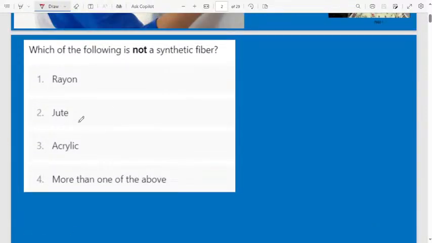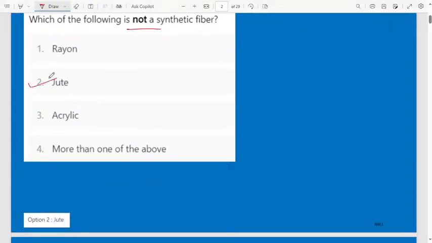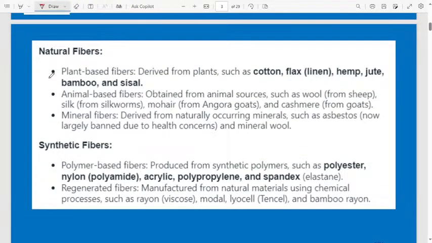Which of the following is not a synthetic fiber? Here they are asking which one is not a synthetic fiber. First option is rayon, the second option is jute, third option is acrylic, fourth option is more than one of the above. Here the correct answer for this question is jute. Jute is not a synthetic fiber. Let us consider in detail what is meant by natural fiber and synthetic fiber.